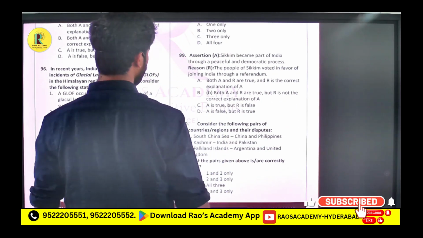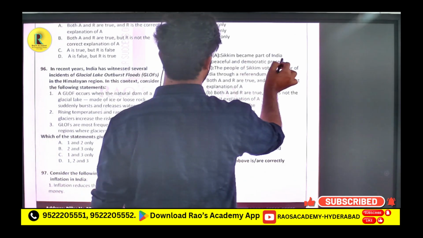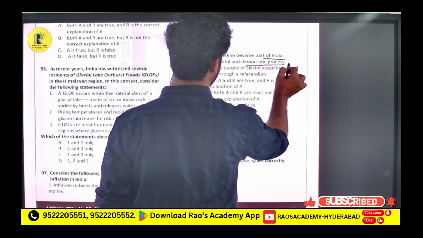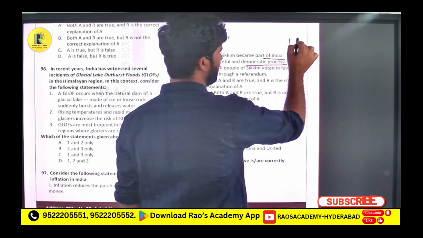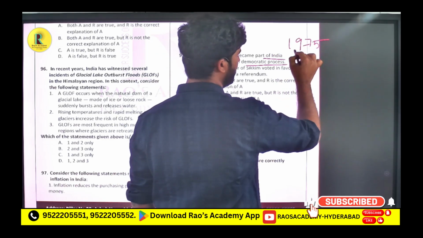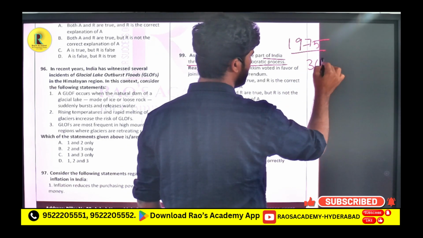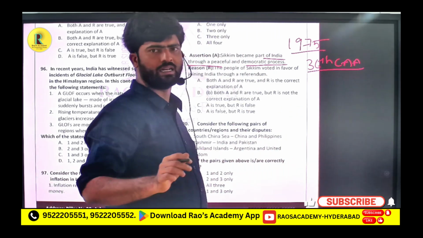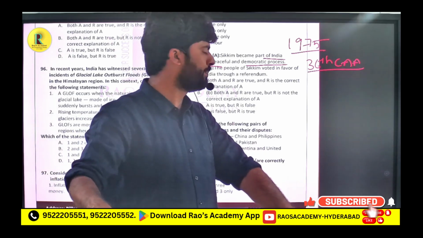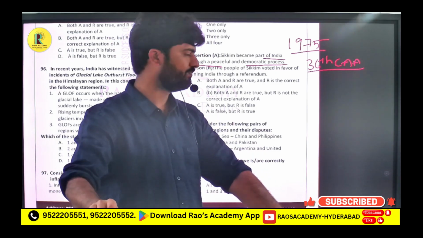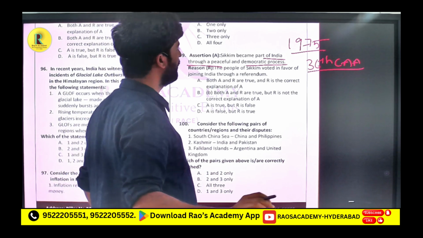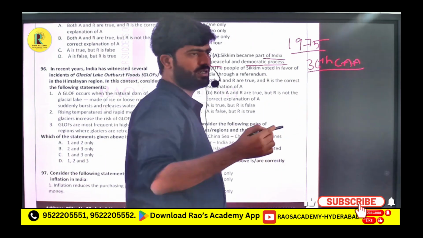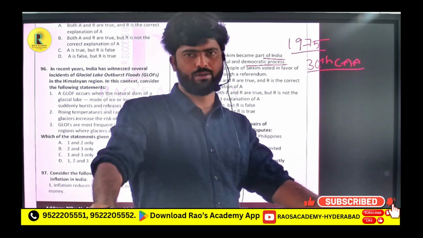Now, Sikkim became part of India through a peaceful and democratic process. Sikkim became part of India in 1975 by the 36th Constitutional Amendment Act. Before this, Sikkim was ruled by a king, a monarchic king.